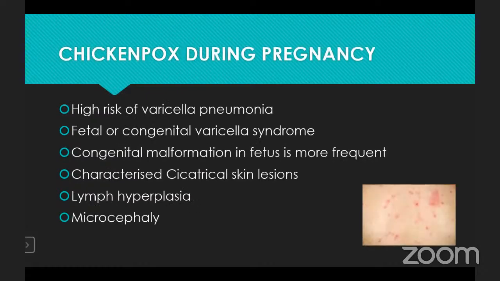Next one is chickenpox during pregnancy. Chickenpox during pregnancy will cause a high risk of varicella pneumonia. It will cause fetal or congenital varicella syndrome. Congenital malformation in the fetus is more frequent. It is characterized by cicatricial skin lesions. Limb hypoplasia will be there. Microcephaly in infants, the head will be smaller.